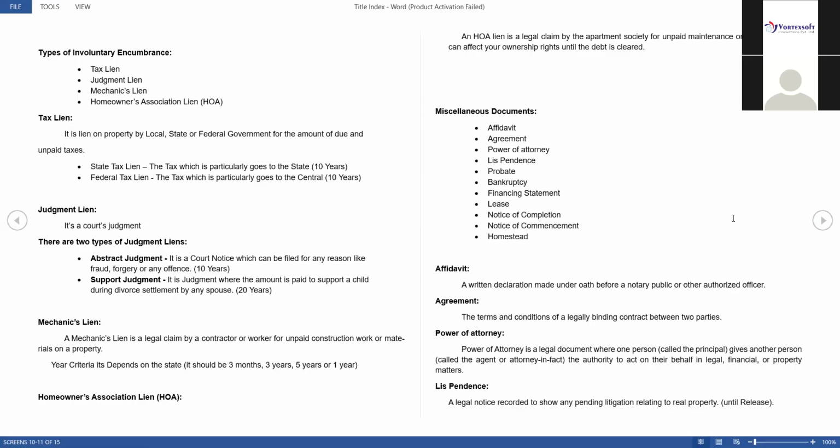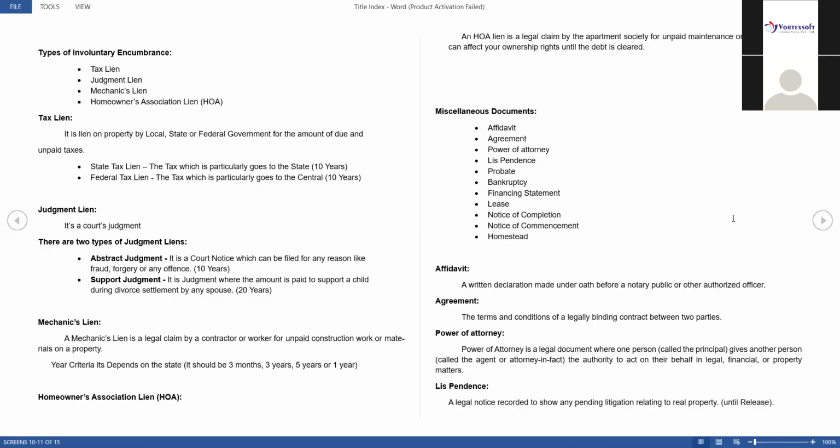Here we will mention me and my friend. For example, my name is John and my friend is Smith. In that affidavit I will clearly mention, I am John, I'm taking some amount from my friend Smith, and within 1 year I will pay this amount. So I will make an affidavit. Whatever we are saying should be written, so we call it an affidavit.